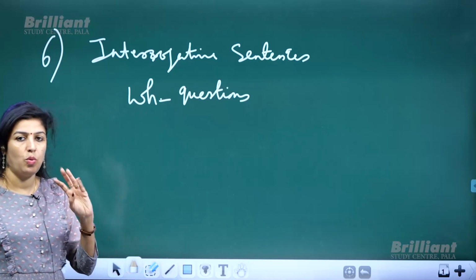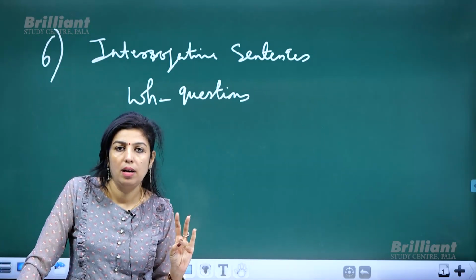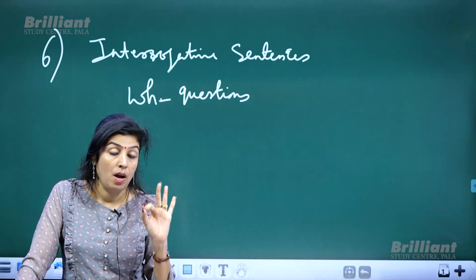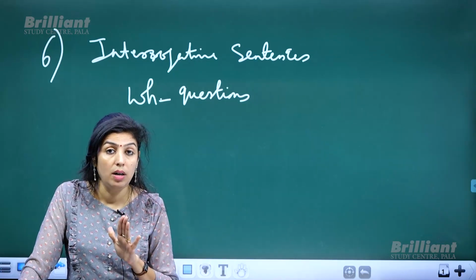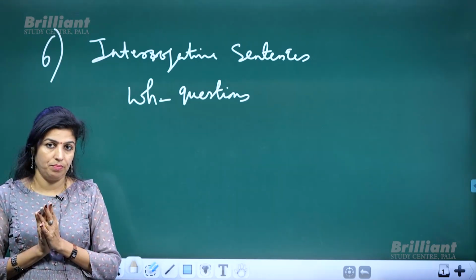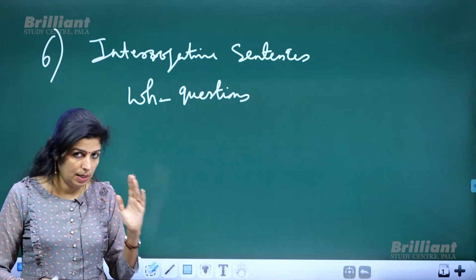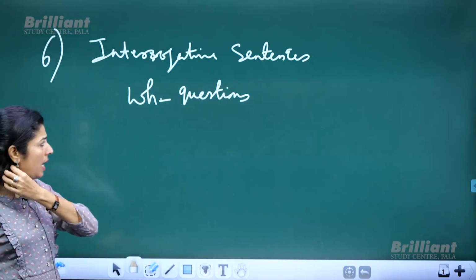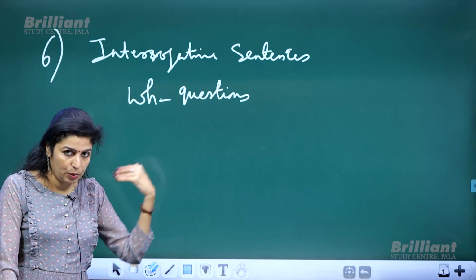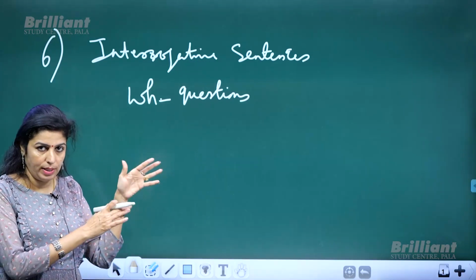WH questions means what, when, where, why, how. These are all WH questions for which we require an answer. Okay. So, those are WH questions. For WH questions, how will you convert direct to indirect? That is our point. That is our next rule.